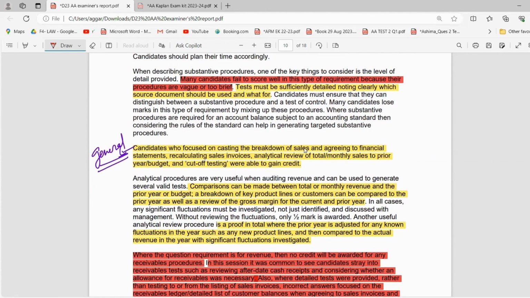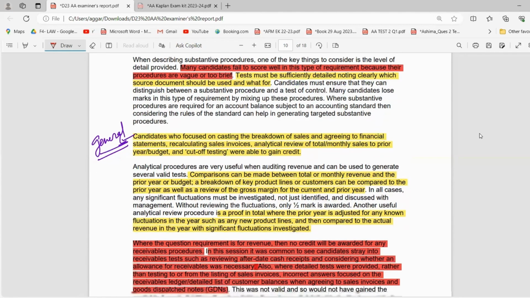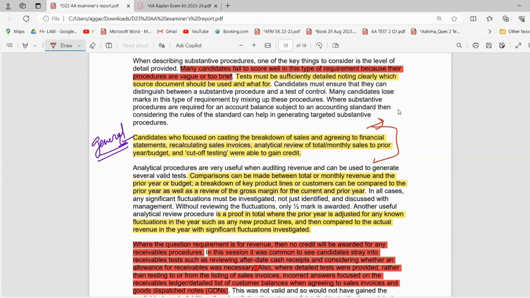Candidates who focus on casting the breakdown of sales, agreeing to the financial statements, recalculating sales invoices, and analytical procedures are all using the general procedures that we usually use, but they have to be in relation to your case study. You can, of course, use these wordings, but they have to be in relation to your case study.